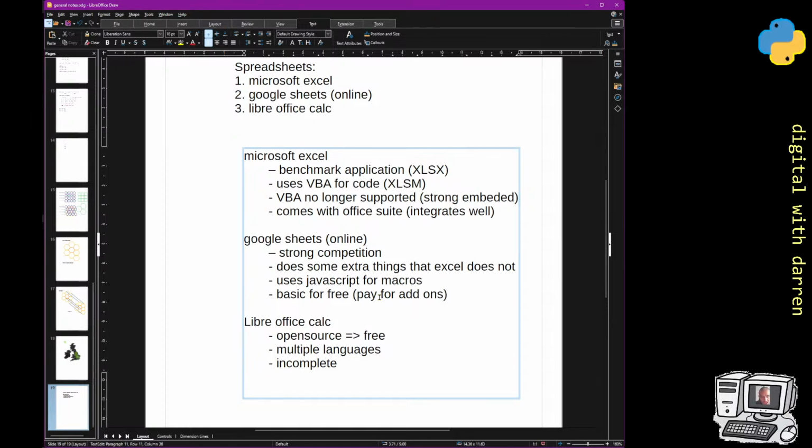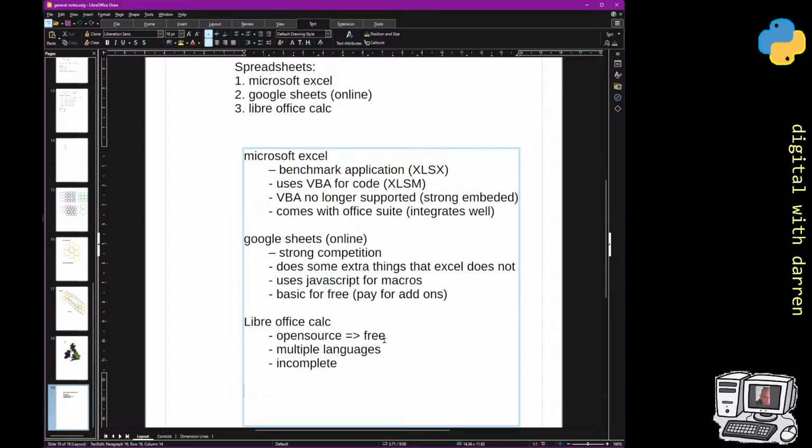So maybe you can get away with the basics, but anything that does a bit more replication of Excel or something like that, there is a lot in the basics, but if you do want any extras, you kind of have to pay for them. But then if you get good at JavaScript, you could argue that you could probably do most of those things in scripting if you were inclined to do so.